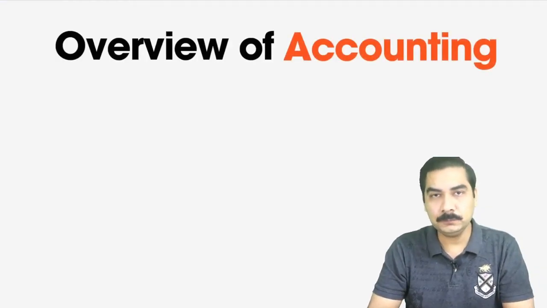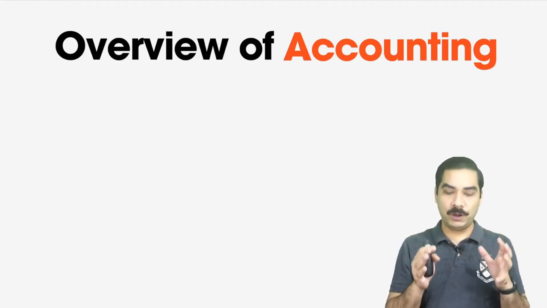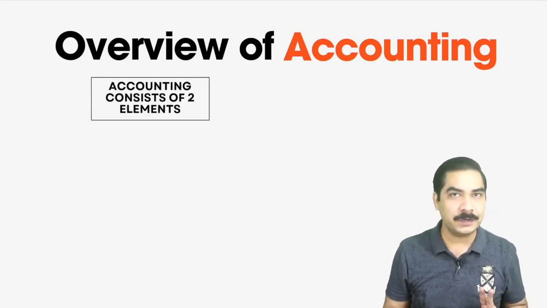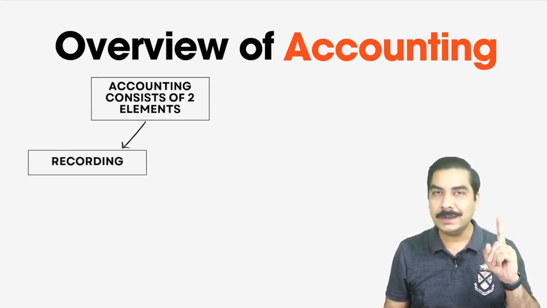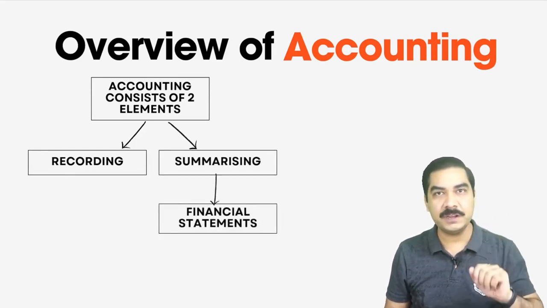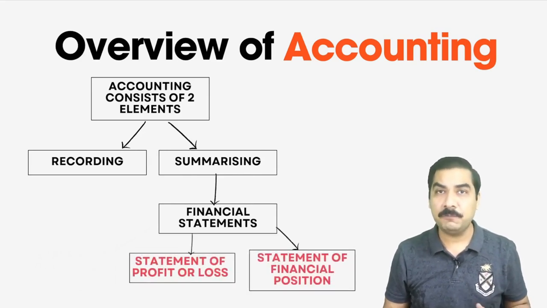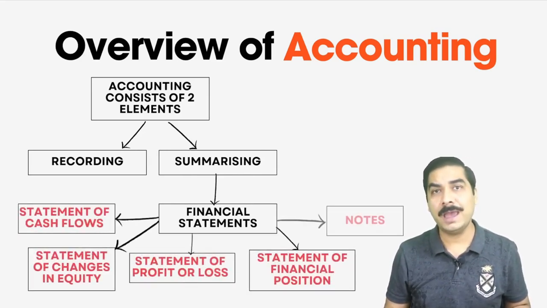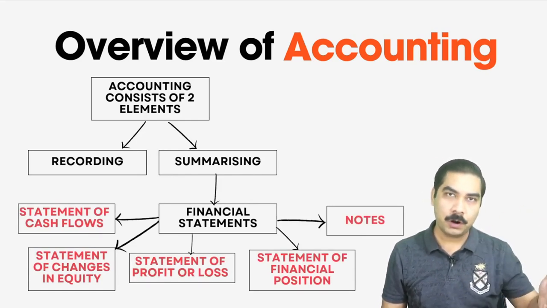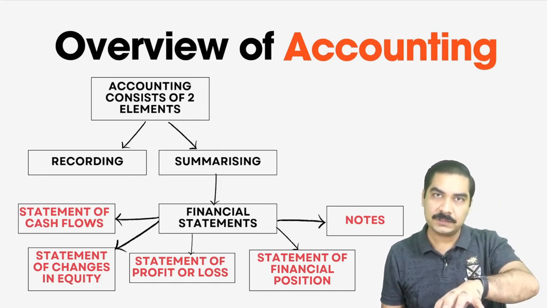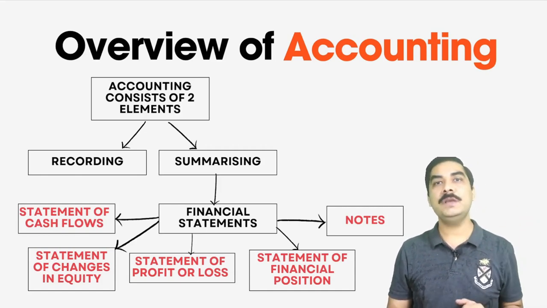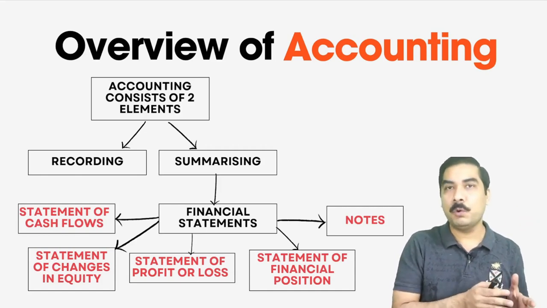Okay, so let's have an overview of what we have talked about so far about financial accounting. Financial accounting has two parts in it. Number one, recording. Number two, summarizing. And summarizing in what statements? You have five financial statements: again, profit and loss, financial position, changes in equity, cash flow, and notes to the accounts. So in financial accounting, you record and summarize in five financial statements for the interested parties who have given you the money, or maybe they are interested for other motives as well.